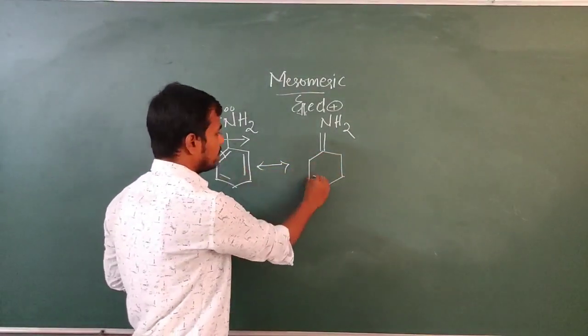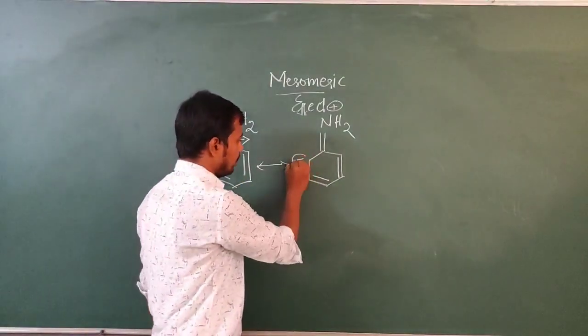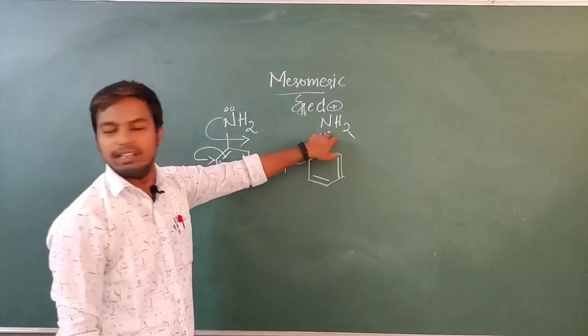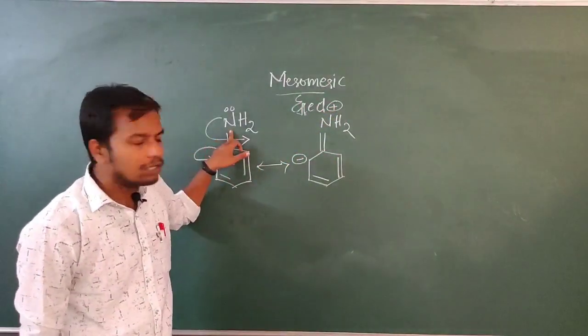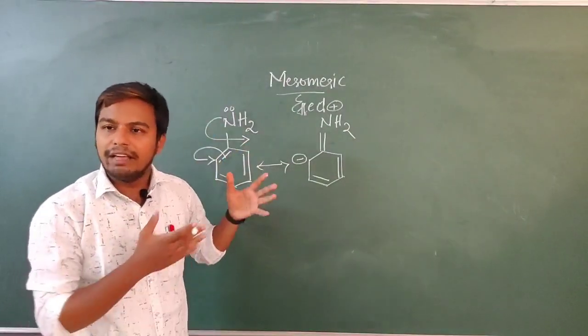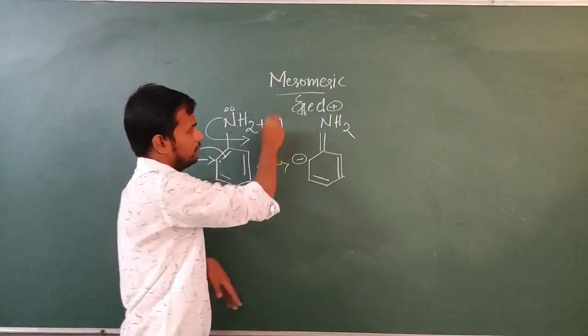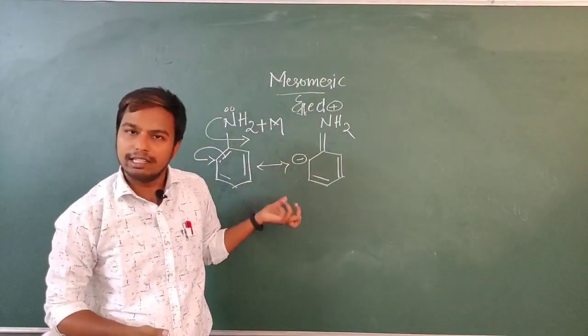Whatever the bond is here, that became the carbanion. That's why, when we talk about aniline, the nitrogen-containing group will donate effectively to the ring system. So this is a plus M group. Similarly, like the inductive effect, here also plus M and minus M will be there.